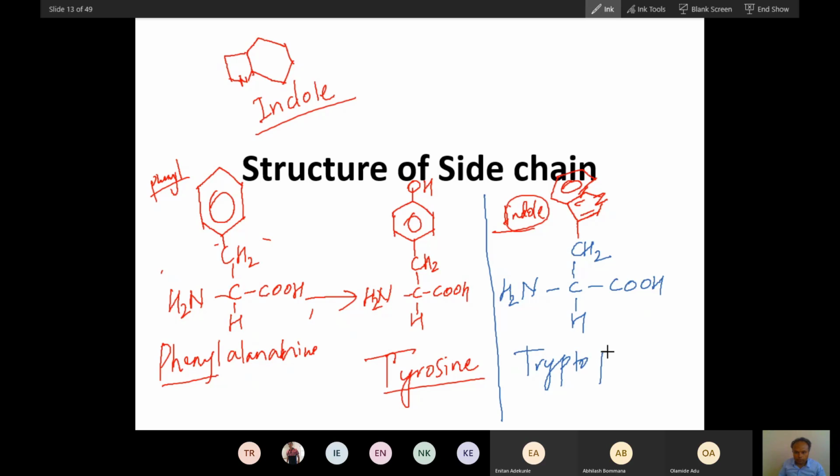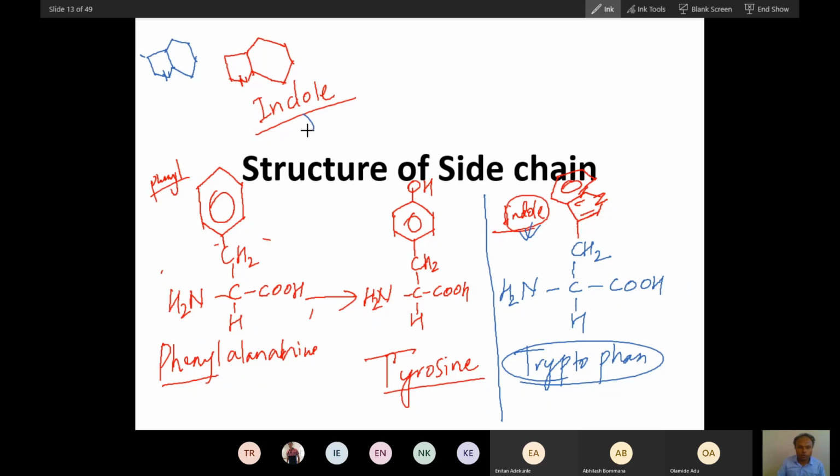Tryptophan. And tryptophan has which group? Indole group. Remember this. So, a very simple structure, sketch it like this. One pentane ring like this, called the pyrrole ring, is attached to this. And this whole alanine is attached to this ring with the pyrrole ring. So this is indole.